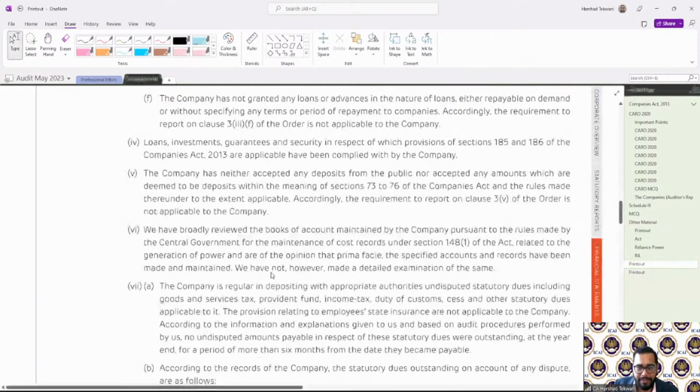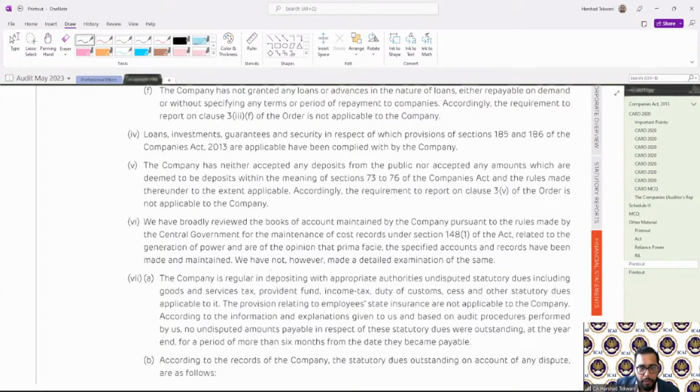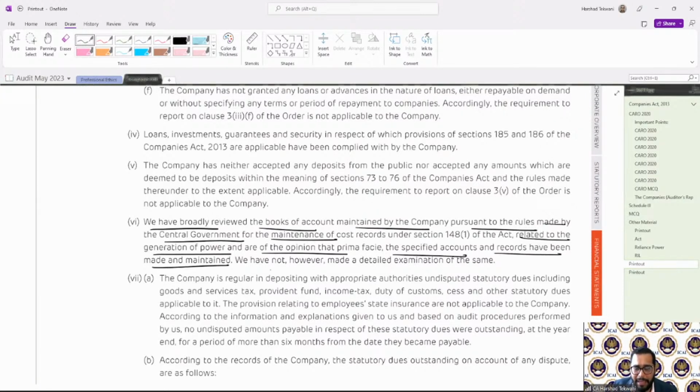Over here also, if I say, we have broadly reviewed the books of account maintained by the company pursuant to the rules made by the central government for the maintenance of cost records related to the generation of power, and we are of the opinion that the specified accounts and records have been made and maintained.